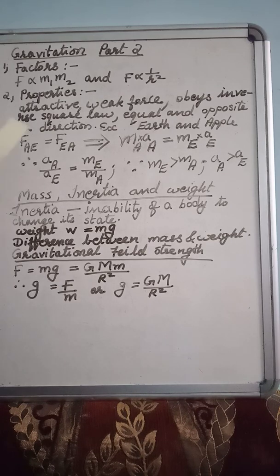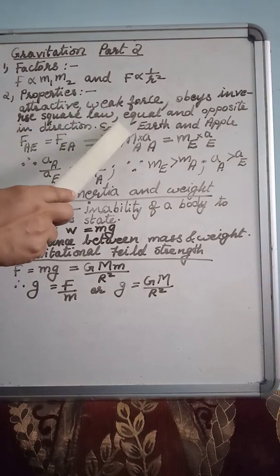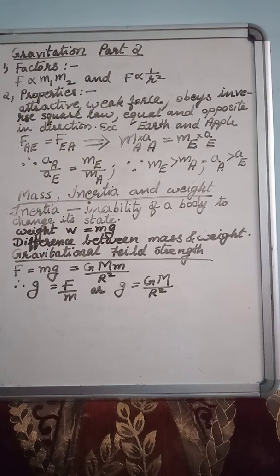The reason is, if the forces are equal, mass and acceleration are inversely proportional. The mass of the apple is very small, so the acceleration produced in the apple is more compared with the acceleration produced on the earth. That is why the apple is falling towards the earth. The earth is not going up towards the apple. I hope you have understood.